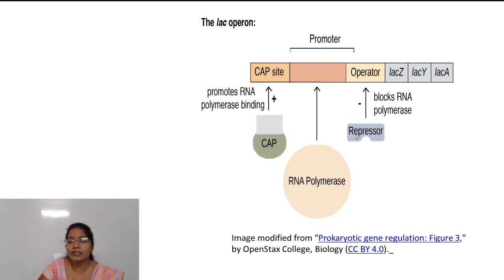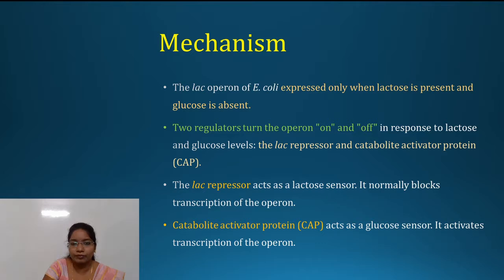Whenever a repressor is present, it binds to the operator and blocks the transcription process. And the CAP site promotes RNA polymerase binding, which results in a high level of transcription. In this way, the lac operon operates.